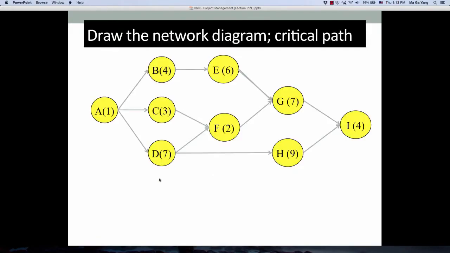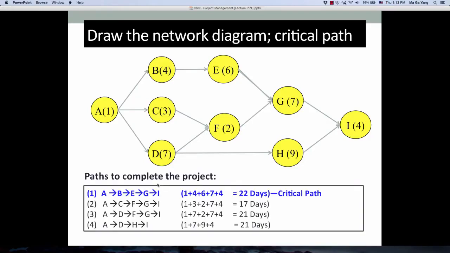Number one, first of all, we need to draw the network diagram based on the precedence relationships. Then consider paths to complete this project. How many paths? In this project, we have 4 different paths. And path 1, which is A, B, E, G, I, is the critical path because it's the longest path in the network, 22 days.